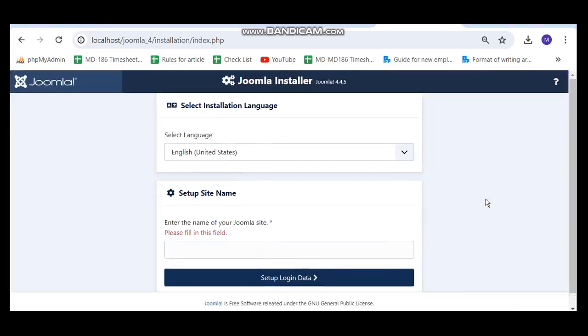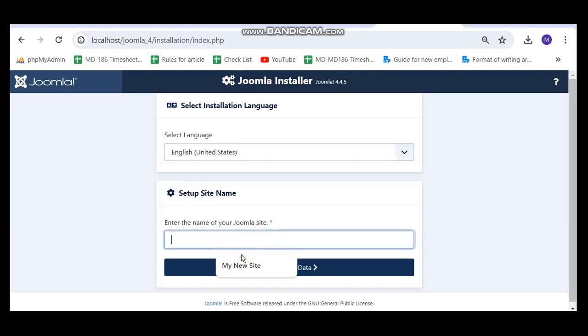here you can see the Joomla installer page. Now we have to fill in some fields. Here we can select the language and enter the name of your Joomla site. If you have your site name, you can enter it.